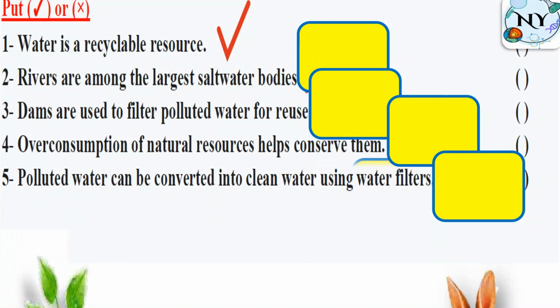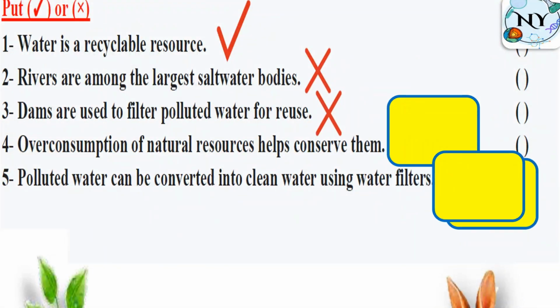Rivers are among the largest salt water bodies. Salt water? No. That's incorrect. Dams are used to filter polluted water for reuse. False. We use dams for controlling water, preventing floods, and finally generating electricity.